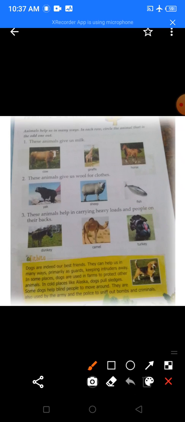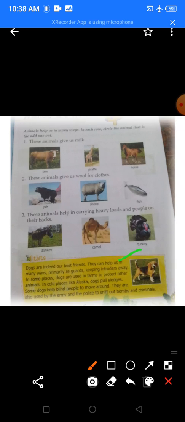Now we will again read about the dogs. Okay, dogs are indeed our best friends. Yes, they are our best friends. They help us in many ways, primarily as guards, keeping intruders away. And in some places, dogs are also used in farms to protect other animals.